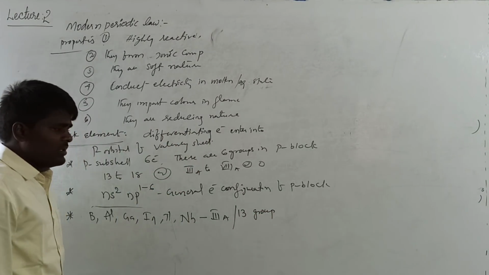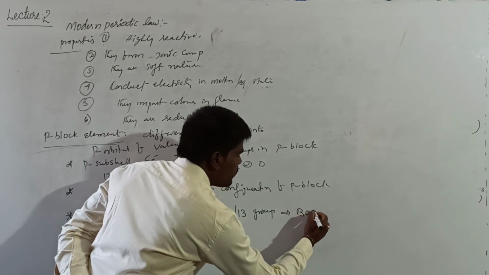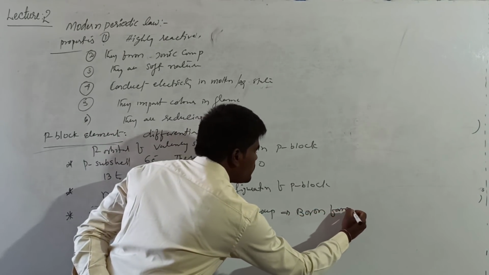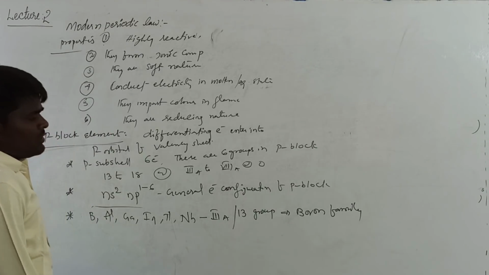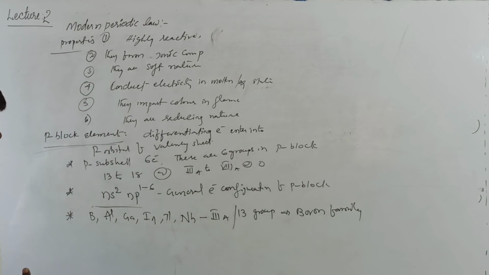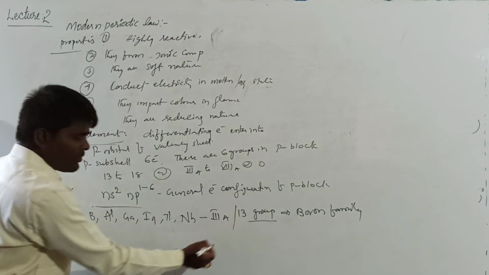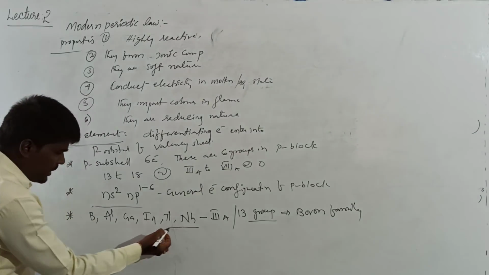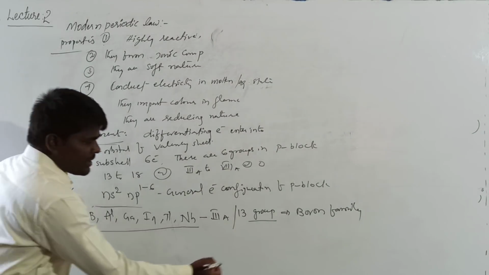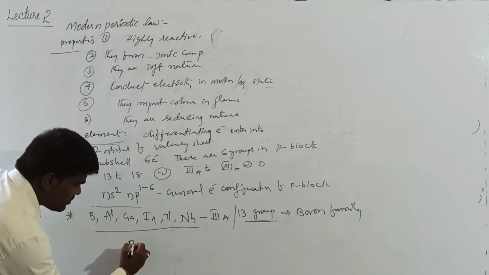They are generally called boron family. Here you need to remember the valence electronic configuration of each and every group, the elements included under it and their corresponding valence electronic configuration.